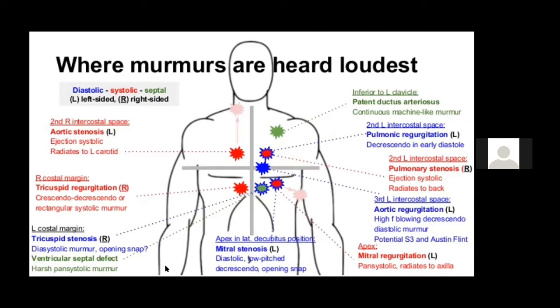It is a high pitched murmur, and it may or may not be associated with a thrill. So what are the indicators? It is a blowing murmur. You get a sound like you blow into an empty glass bottle. So that is how you get the sound of an aortic regurgitation murmur.